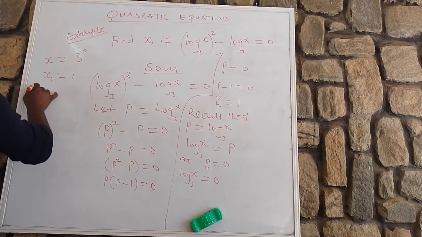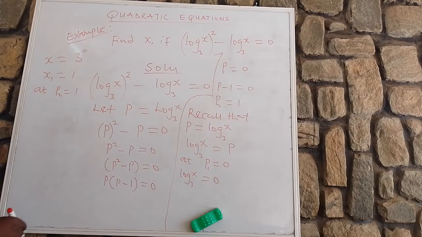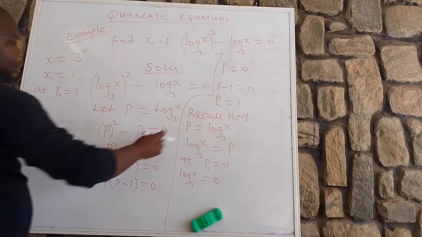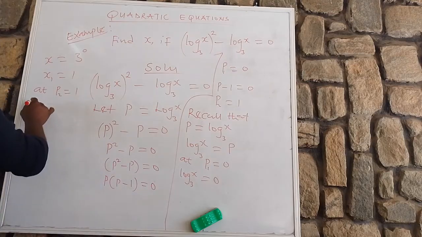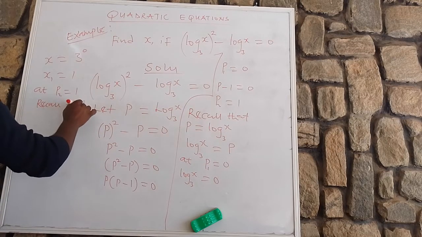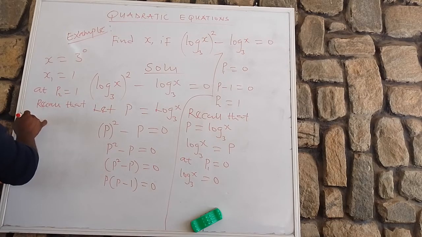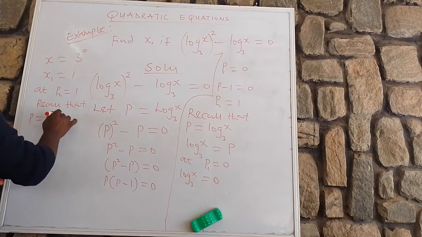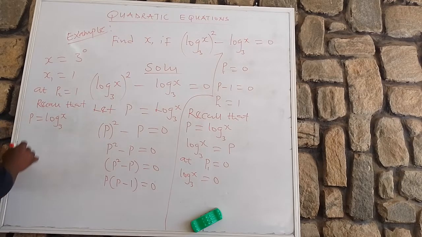Then at P2 equals 1. Recall that P is equal to log x base 3, so log x base 3 is equal to P. Our P2 is 1, isn't it?